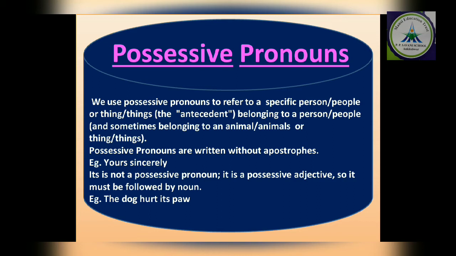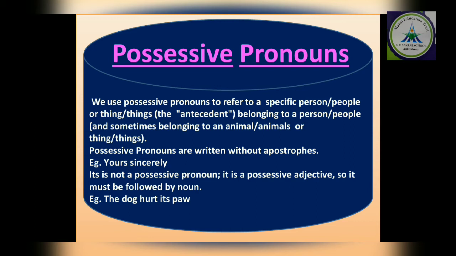Possessive pronoun generally comes at the end of the sentence and no noun is put after them. Clear? It's is not a possessive pronoun. हम हमेशा confuse हो जाते हैं कि it's is a possessive pronoun, but it is not a possessive pronoun. It is possessive adjective, so it is followed by the noun.